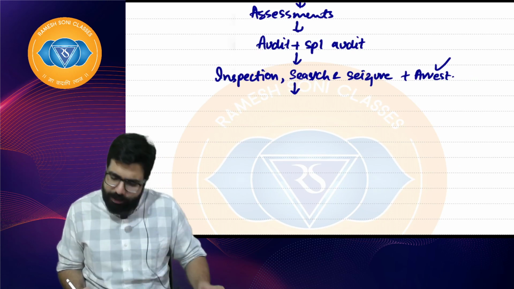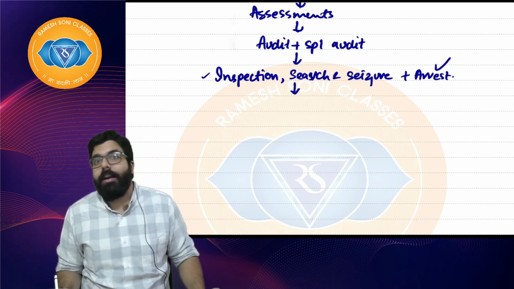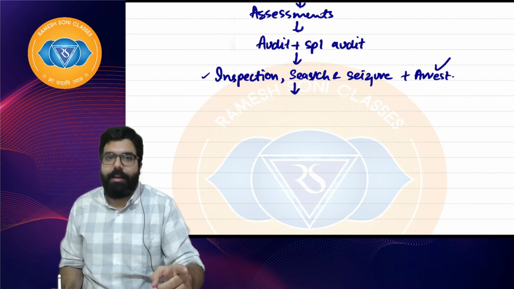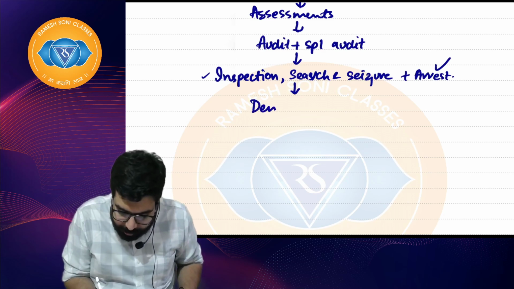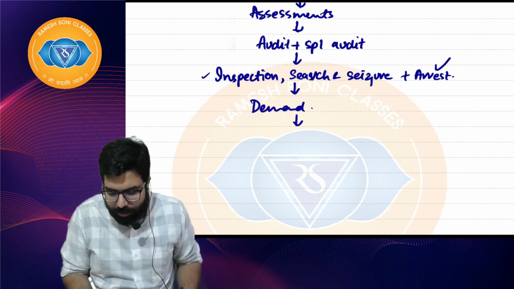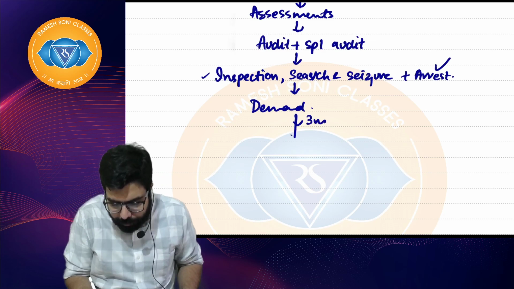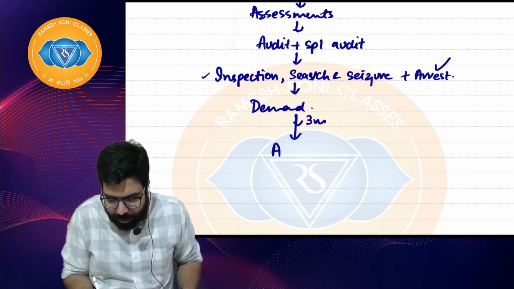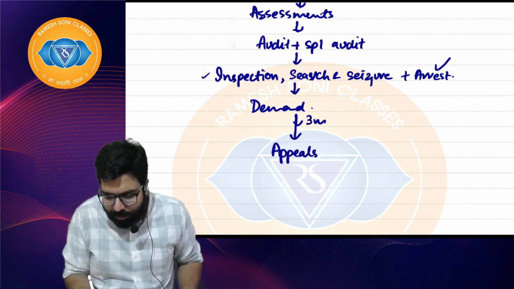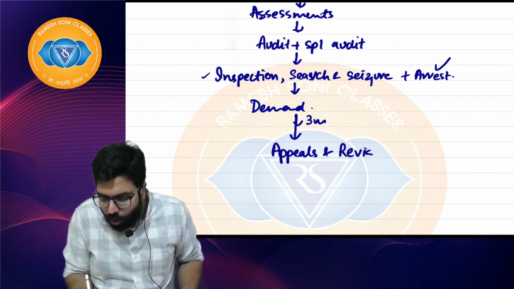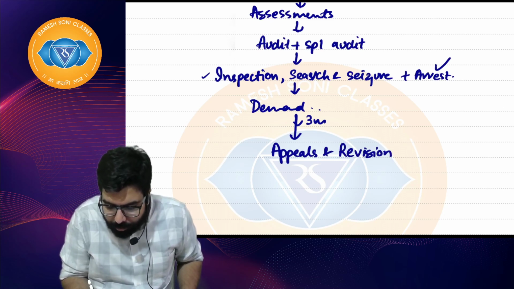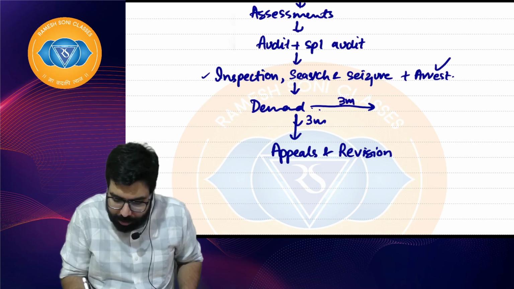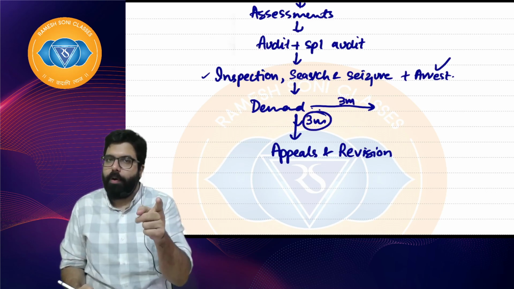And what is the next one? Once inspection, search, seizure and arrest are done and you are found guilty, they will raise a demand order on you. Once they raise a demand order, you will get 3 months. You can go ahead and file an appeal. So the next chapter is appeals and revision. For the demand, either pay within 3 months or go for an appeal.